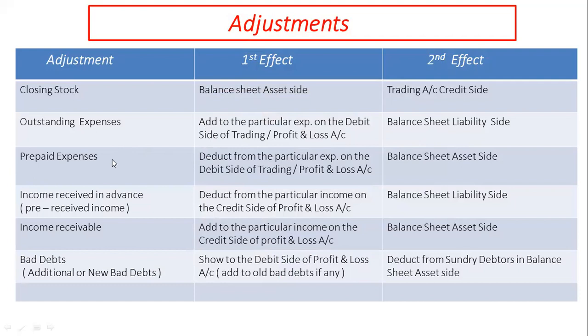The prepaid expenses are first deducted from the particular expenses on the debit side of trading and profit and loss account, and second effect is given in the asset side.